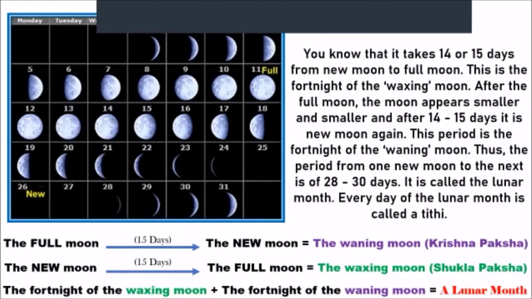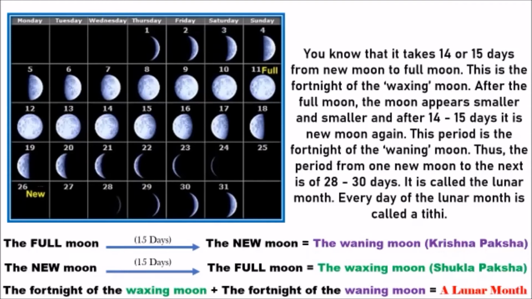Let's try to read this. Okay, now you know that it takes 14 or 15 days from new moon to full moon. This is the fortnight. Fortnight means 15 days. 15 days is called a fortnight of the waxing moon. Waxing means it keeps getting bigger. After the full moon, the moon appears smaller and smaller. And after 14 to 15 days, it is new moon again. New moon is when there is no moon. Always remember, new moon means nothing is visible. It's black.